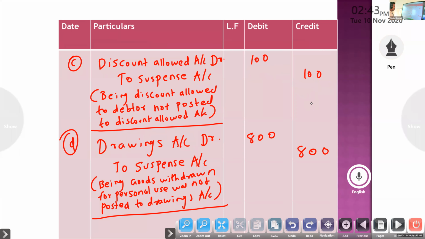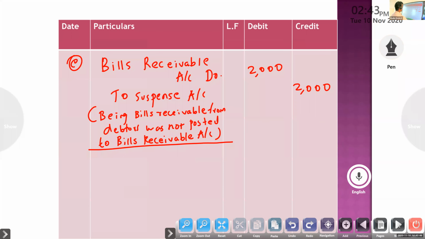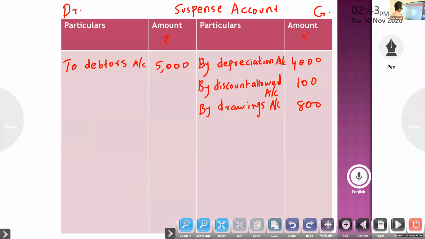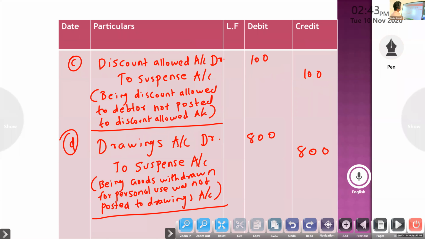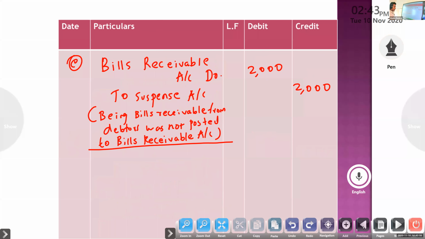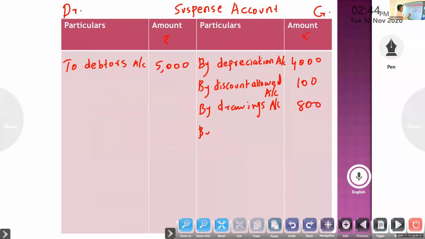Next, drawings account to suspense, that we wrote. Next, bills receivable account to suspense. Suspense is credit, so credit side by bills receivable account, 2,000.